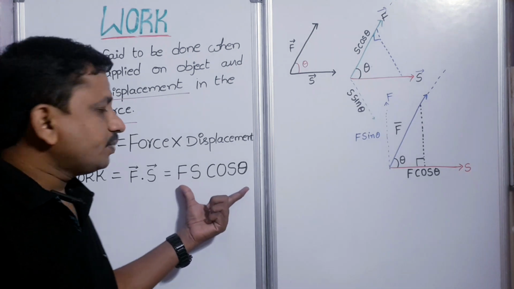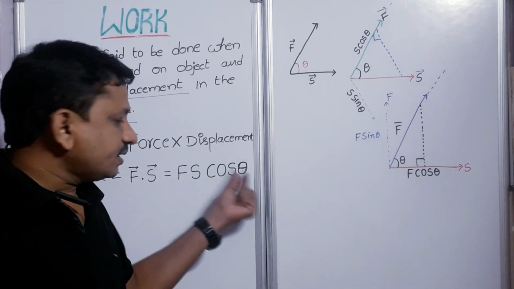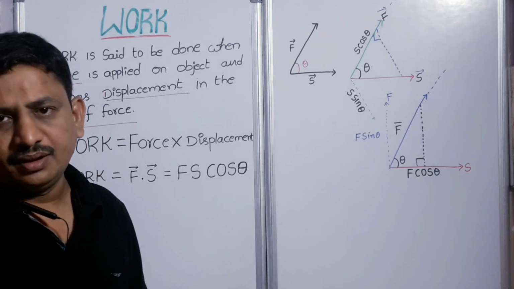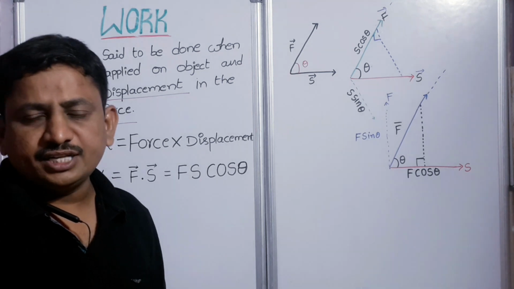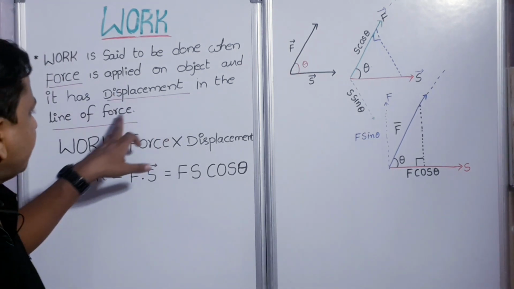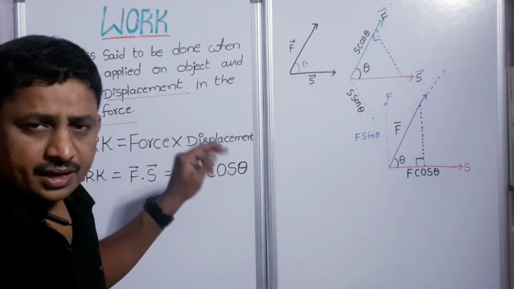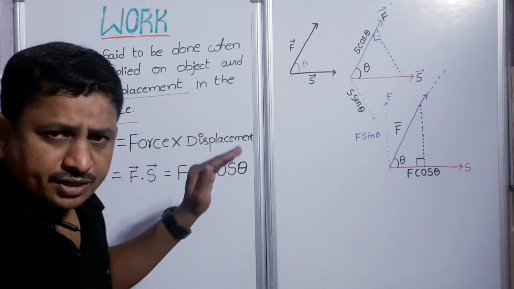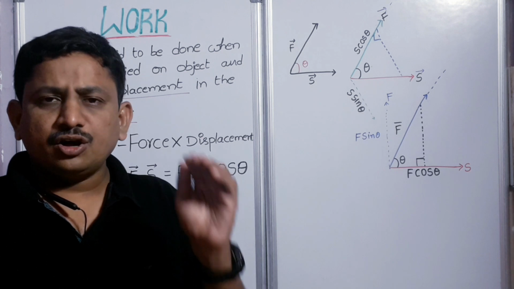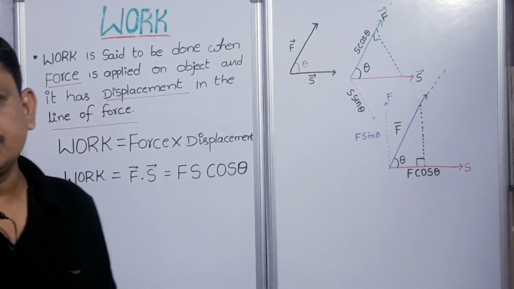The magnitude will be F S cos theta. Here theta is the angle between force and displacement. To define the work, the force and displacement should be in the same line, that is, the displacement is along the direction of the force.